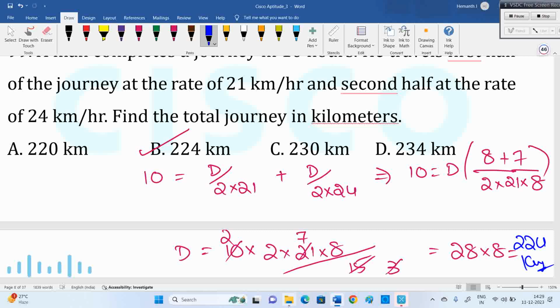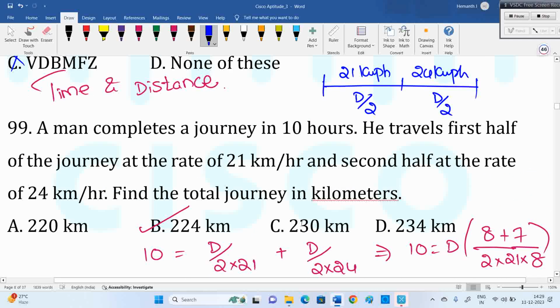But this is simple, basic: time is distance by speed. Everybody knows that. There is nothing new here. But half of the journey is in terms of distance, not in terms of timing. We have one equation created with one unknown, d. You people can work on it and calculate the d value.